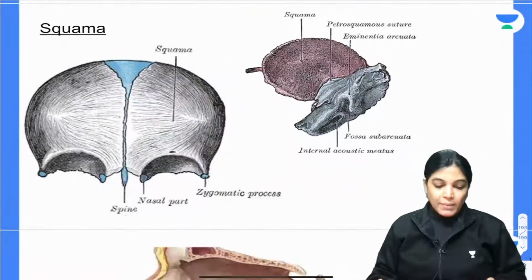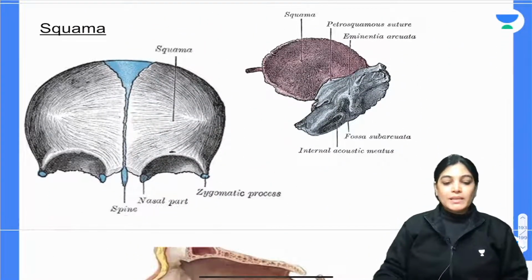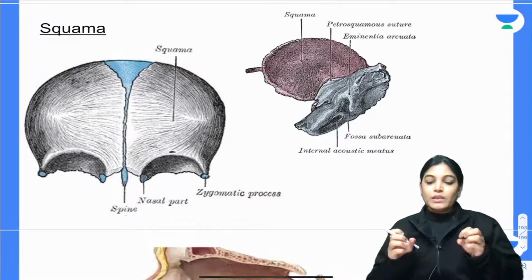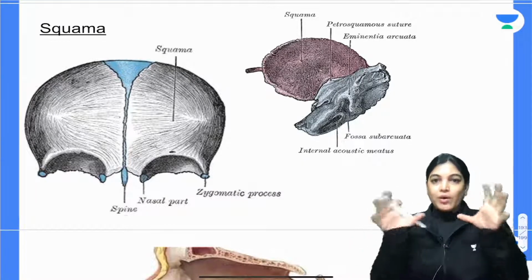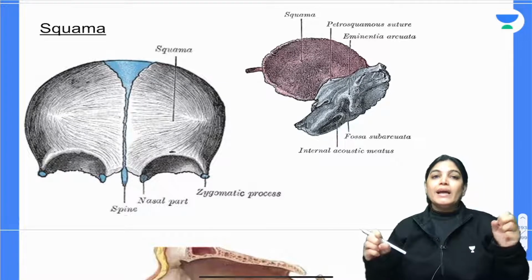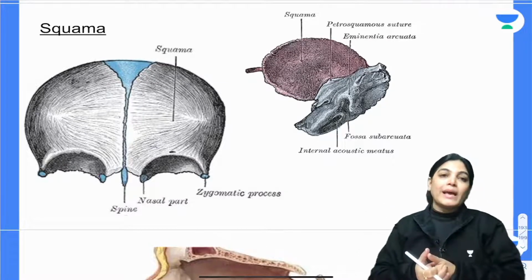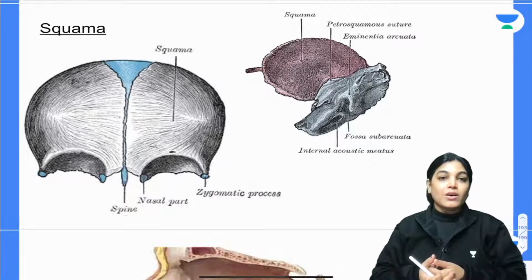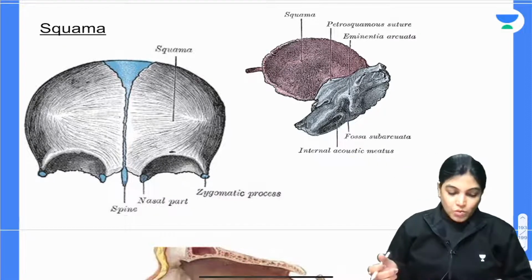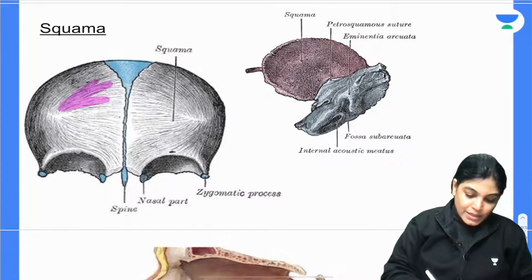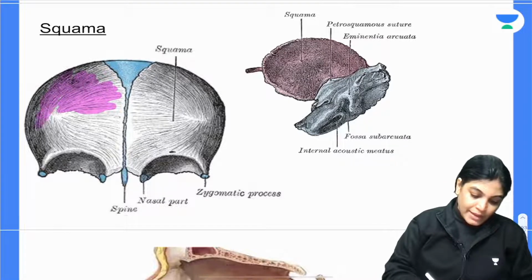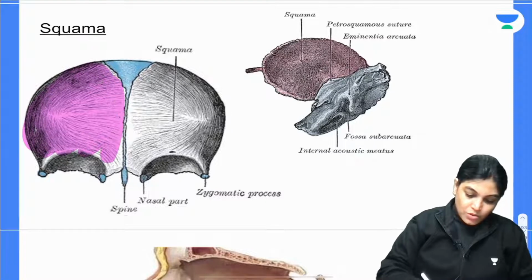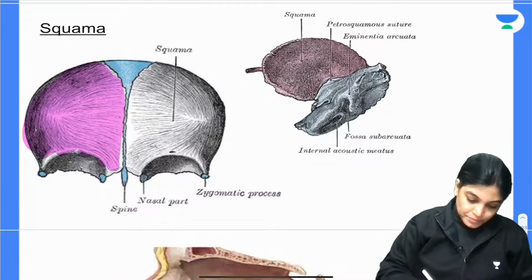Squama. The word squama means when a part of bone looks like a scale while it is growing. For example, here the example of the parietal bone is taken, along with the frontal. You can see this bone part has a growth like a scale. So it is scaly in appearance, and this part of the bone is called squama.